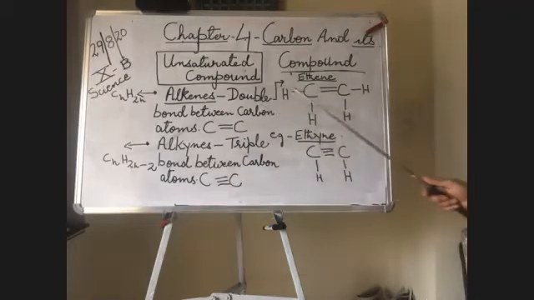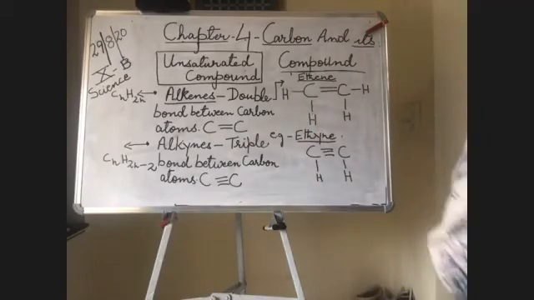For example, I have shown you here just to make you understand. Put your focus on the carbon atoms. Between these two carbon atoms, a double bond is present. So this is an alkene variety. Also at the same time, you have to see that the valency of carbon is satisfied while writing the structural formula. This is when you show the bonds between the atoms like this. This is called writing the structural formula.